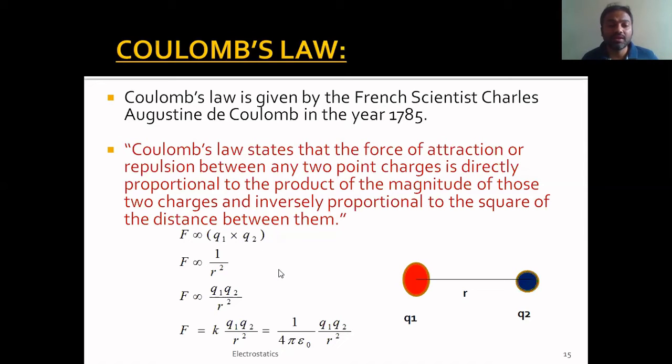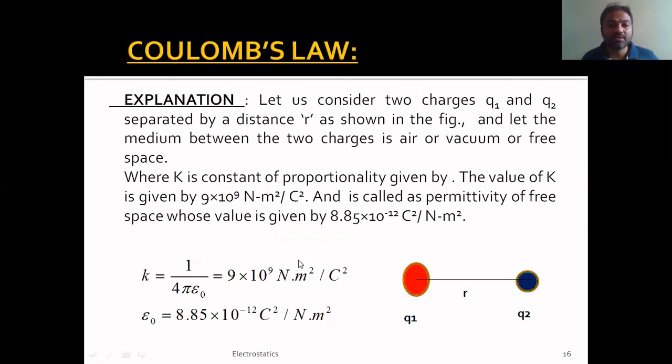Anyway, let us move on to our next slide. Here the proportionality constant, 1 by 4 pi epsilon 0, is found to be 9 into 10 power 9 Newton meter square per Coulomb square, and epsilon 0, the permittivity of free space, is given by the value 8.85 into 10 power minus 12 Coulomb square per Newton meter square. Please remember these values. These values are very important for your competitive examinations. Also don't forget to remember the units.